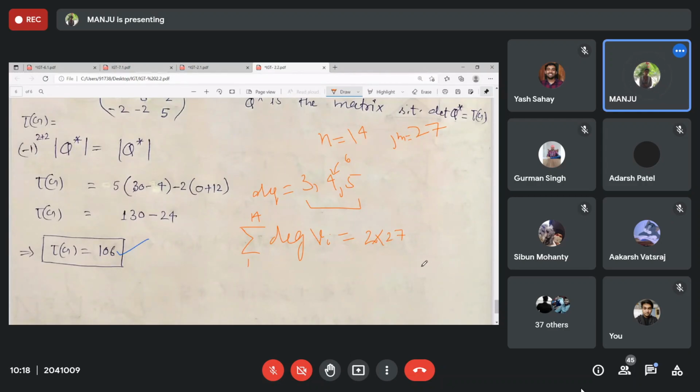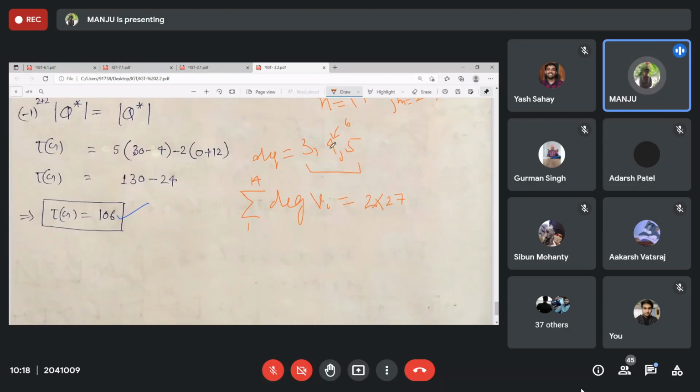There are 6 vertices with degree 4, V1 to V6, so 4 will be added 6 times, that is 4 into 6.